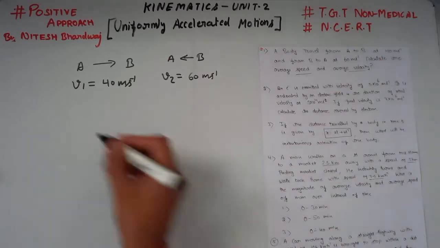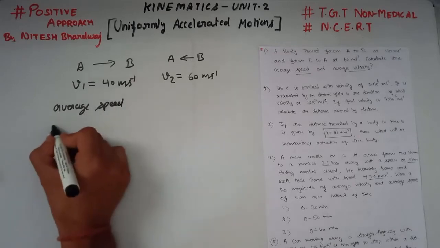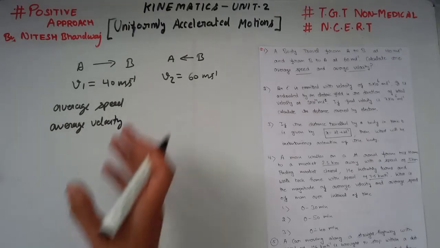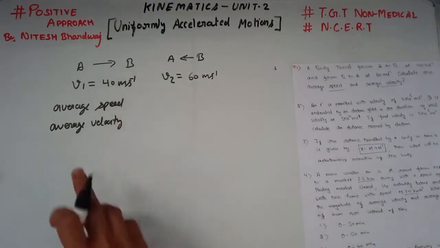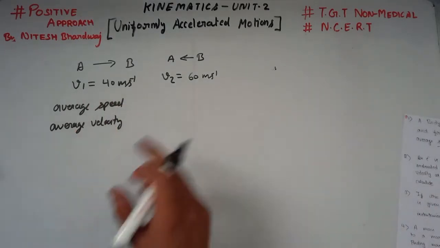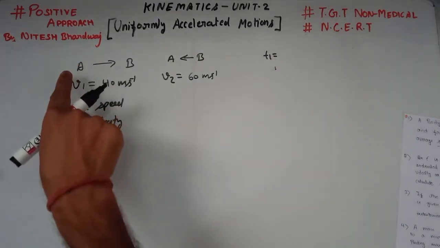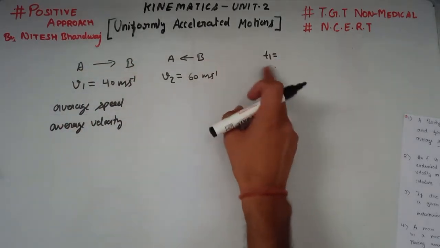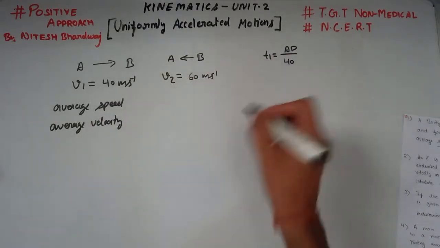What we have to calculate is the average speed and average velocity. We know the formula of average speed and also the formula of average velocity. Average speed is distance over time and velocity is displacement over time. But here we have only velocities, so we first have to calculate time. Let t1 be the time taken by the object to go from A to B. Then t1 is the total distance AB divided by the velocity 40.